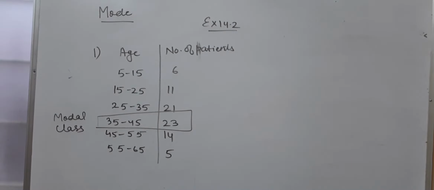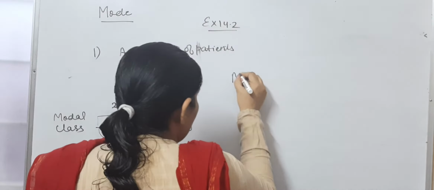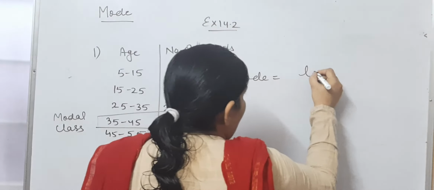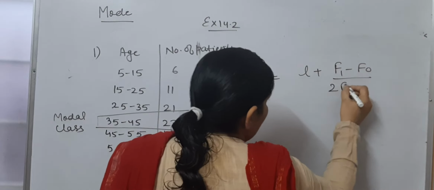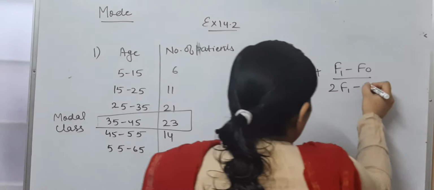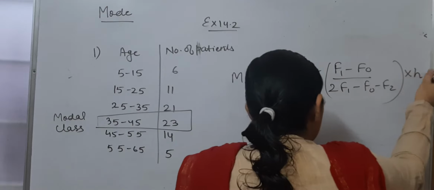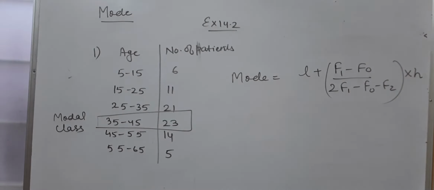Now we have a formula to find the mode, which is L plus (F1 minus F0) upon (2F1 minus F0 minus F2), into H. I'll let you know what F1 and F0 mean. The first step when finding the mode is to find the model class.